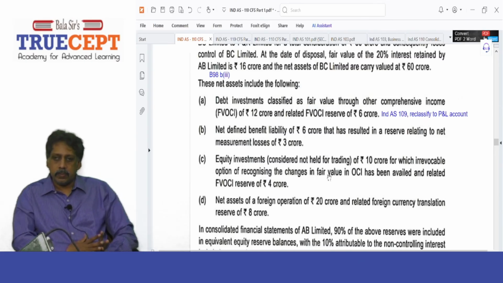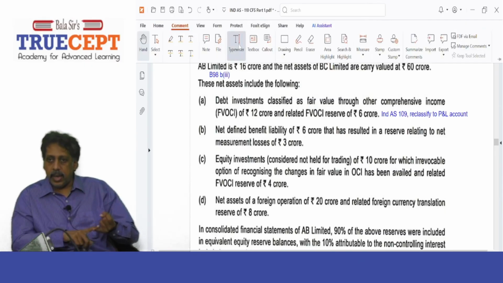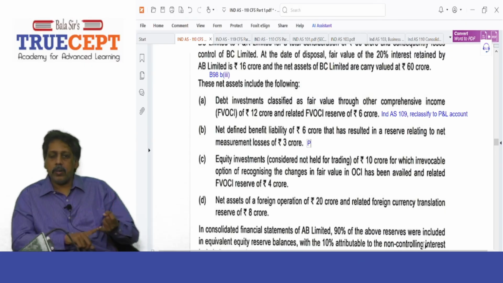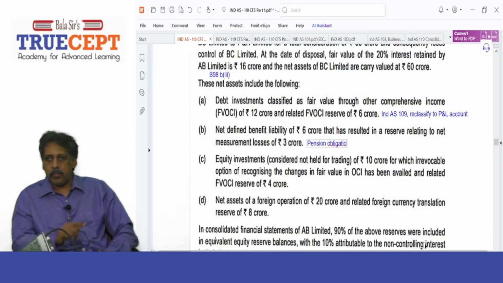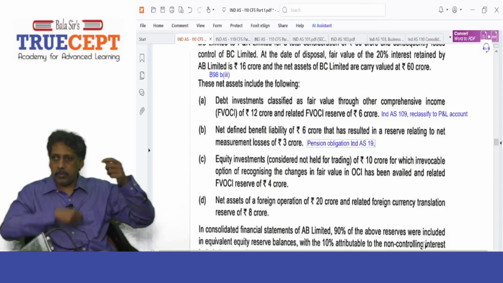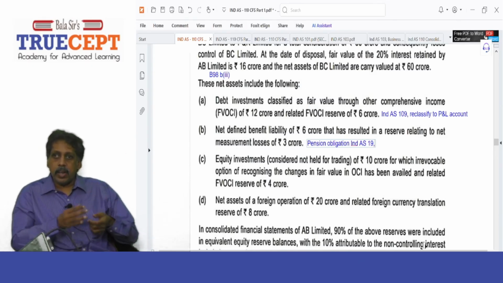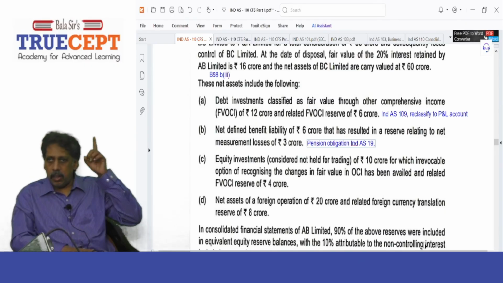Next, sir. Net defined benefit liability of 6 crore. What is that? The pension obligation. Okay, pension, there's IND AS 19, accounting standard 15 in those days. Employee benefits. Yes, sir. Pension liability of 6 crore that has resulted in a reserve relating to net measurement losses of 3 crore. You know what happens sometimes, it's all present value, right? So as per IND AS 19, there can be a change in the discount rate. Because of that, your liability can either increase or decrease. If it increases, it's a loss.